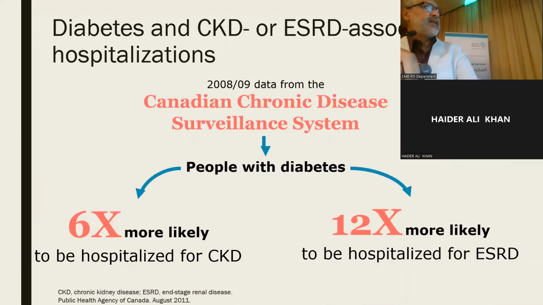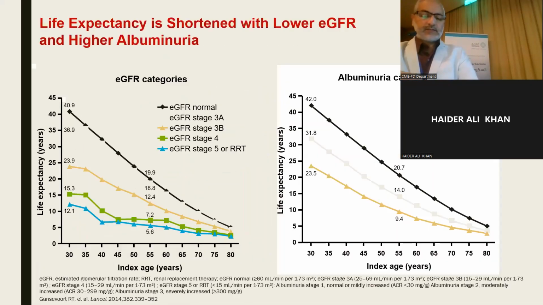It is estimated that patients with diabetes who have chronic kidney disease are 6 times more likely to be hospitalized compared to non-diabetic patients, and patients with diabetes and end-stage renal disease are at 12 times higher risk of being hospitalized compared to the non-diabetic population.